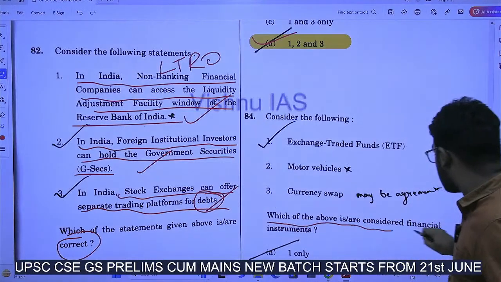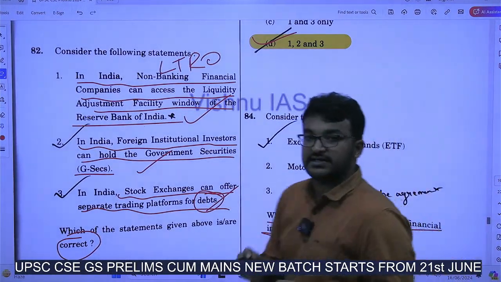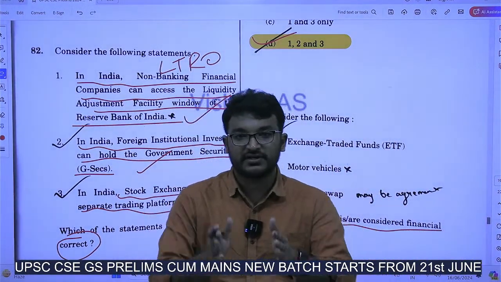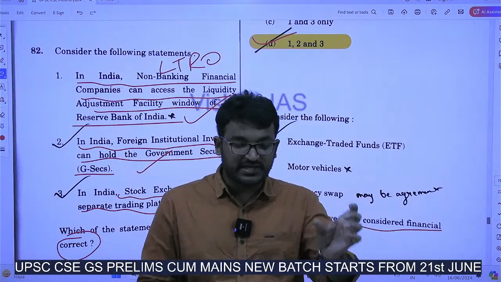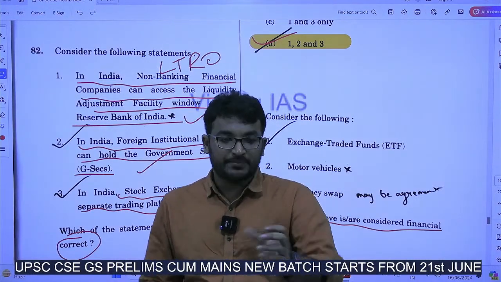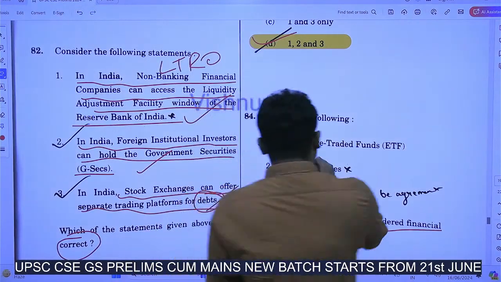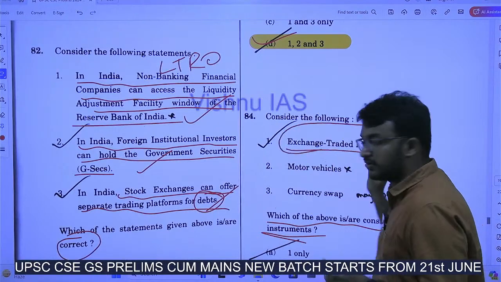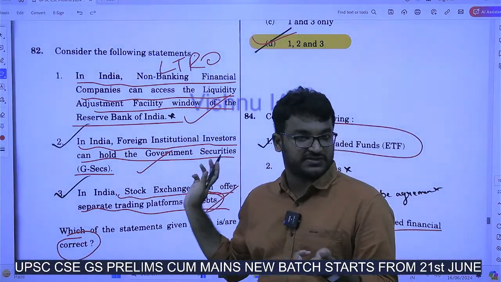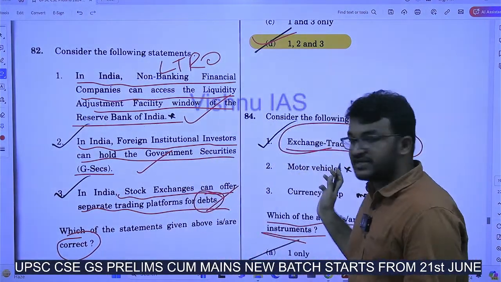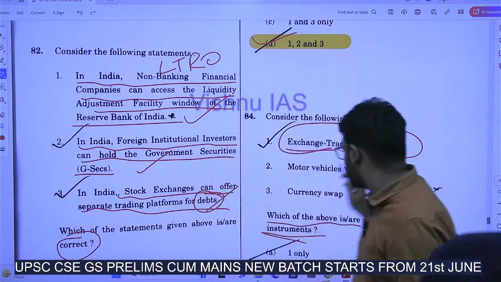Which of the above are considered as financial instruments? What is a financial instrument? It is an instrument in which some sort of financial transaction happens, means taking loans or using it as a collateral and all. See, exchange traded fund. You know about these ETFs. Companies and all will be using these ETFs as a financial instrument.